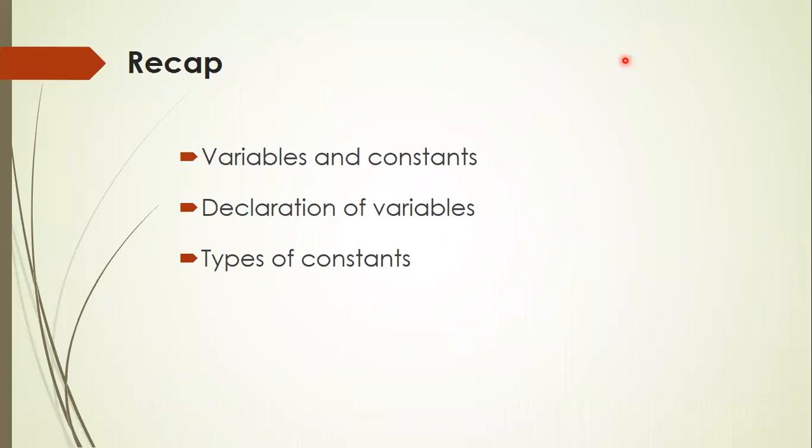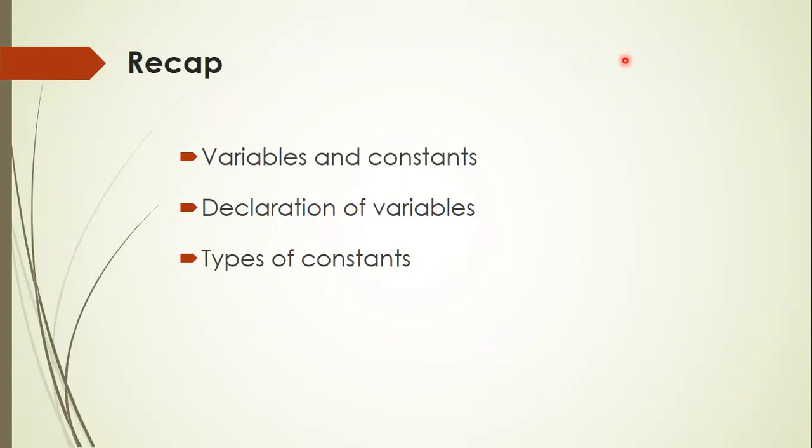In our previous class, we discussed what variables and constants are. Variables are nothing but identifiers whose value can change during the execution of the program. On the other hand, constants represent fixed quantities whose value does not change during the execution of the program. We also studied how variables are declared in C++.